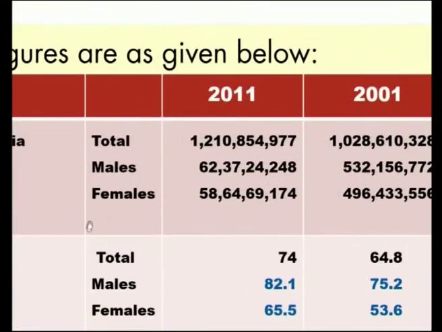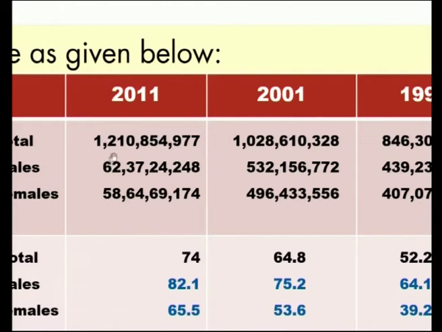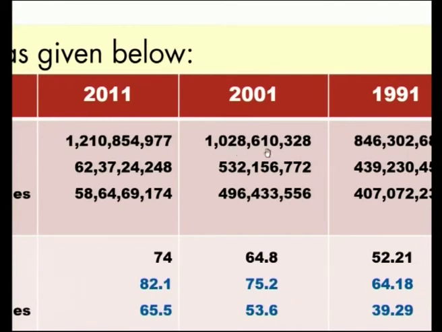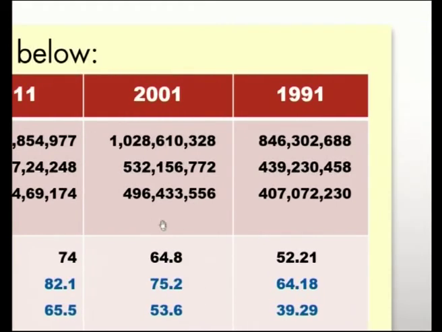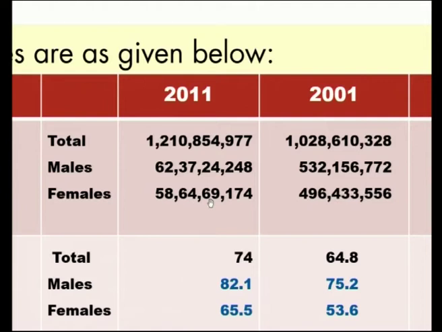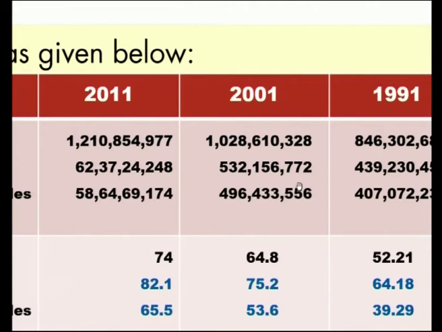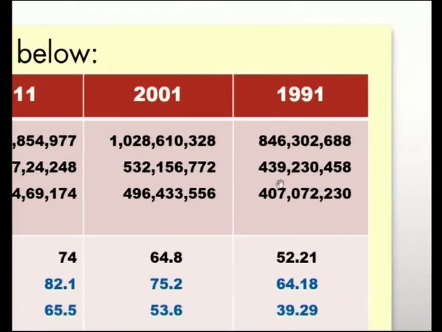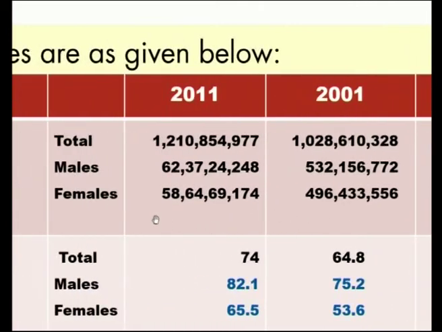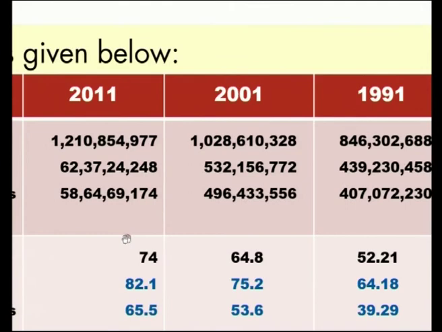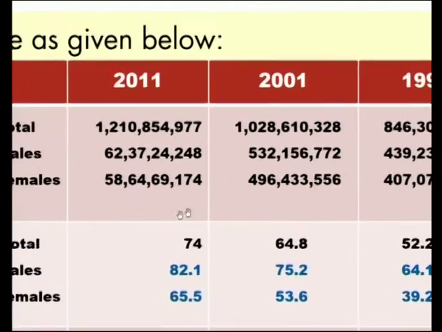Population of India total is 1,210,854,977 in 2011, in 2001 it was 1,028,610,328 and in 1991 it was 846,302,688. Males is 62,372,4248 and 532,156,772 in 2001 and in 1991 it is 439,230,458. Likewise, you can see the figures of the females in 2011, 2001 and 1991.